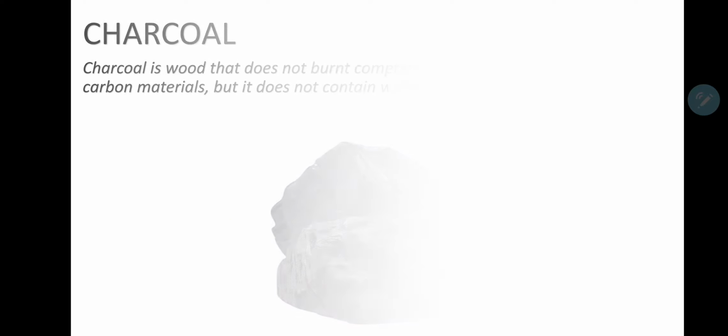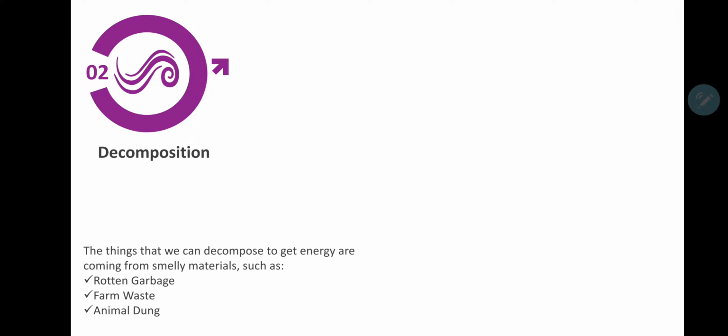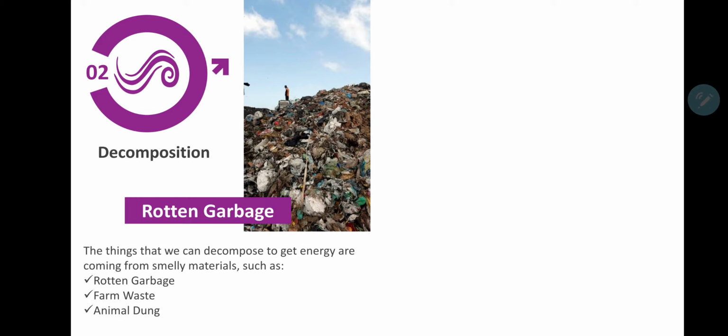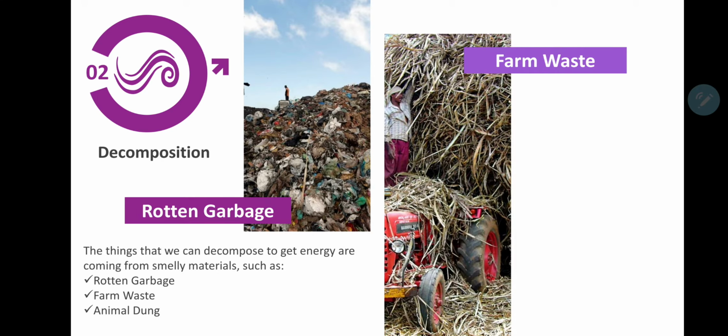Let's continue. The second way to get the energy from biomass is by doing decomposition. Decomposition in Indonesia is pembusukan. The things that we can decompose to get the energy are smelly materials such as rotten garbage, farm waste, and animal dung. Yeah, you heard it right, this is animal poop. This is the picture of rotten garbage, and this is the picture of farm waste. Both of these things are so smelly.